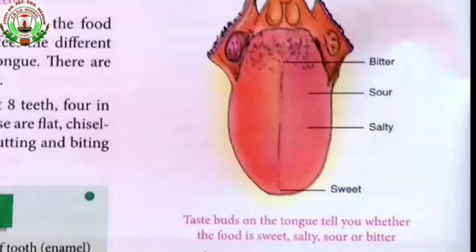The first one is sweet, the second one is salty, the third one is sour, and the last one is bitter in taste. These tastes identify the food we are taking, whether it is sweet, salty, sour, or bitter in taste. Let us learn in detail.